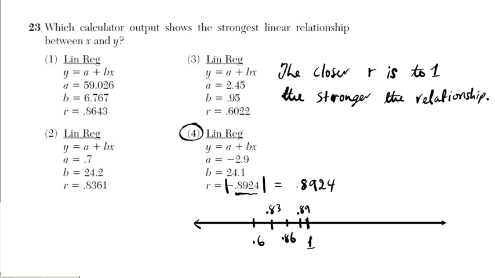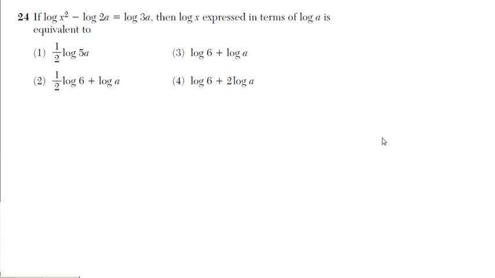Alright, let's move on to question 24. It says if log x squared minus log 2a equals log 3a, then log x expressed in terms of log a is equivalent to what? Let's work this out. So we have log x squared minus log 2a equals log 3a.